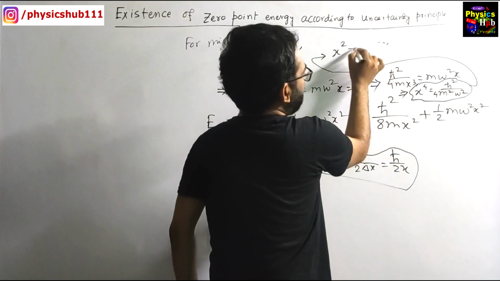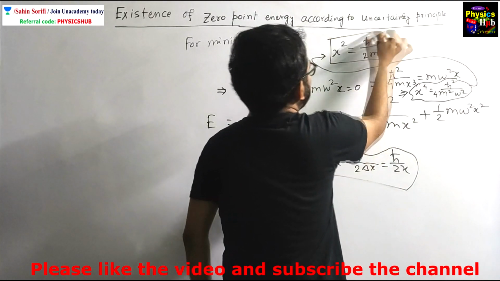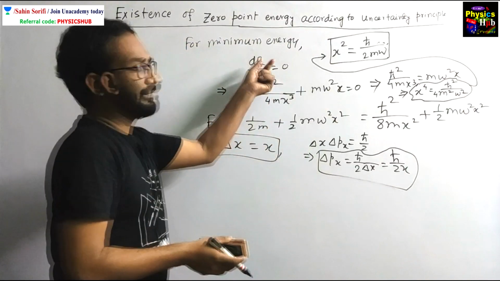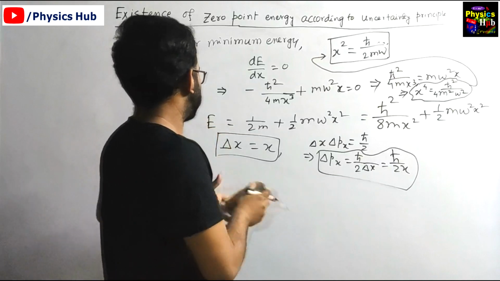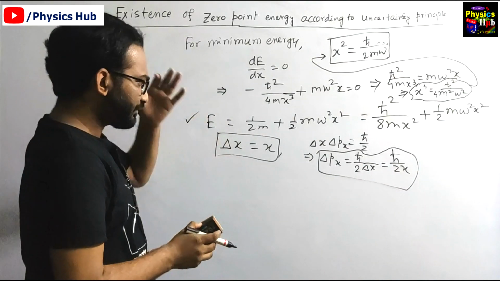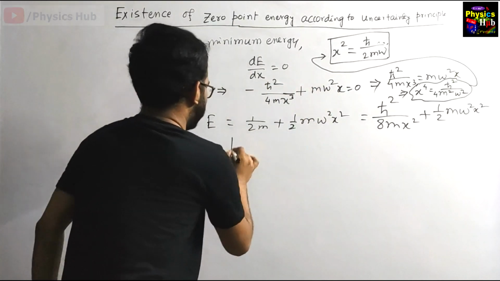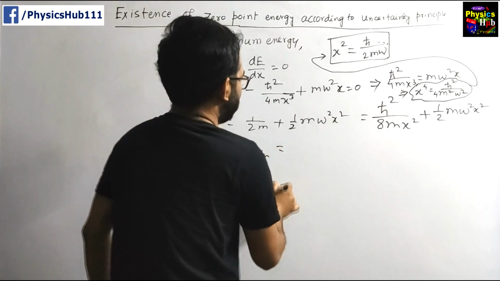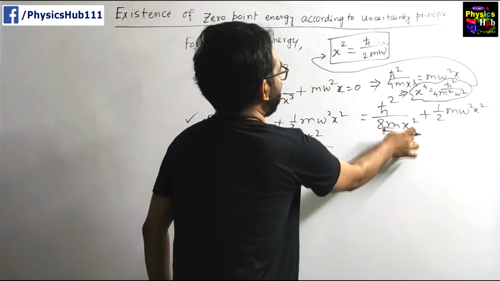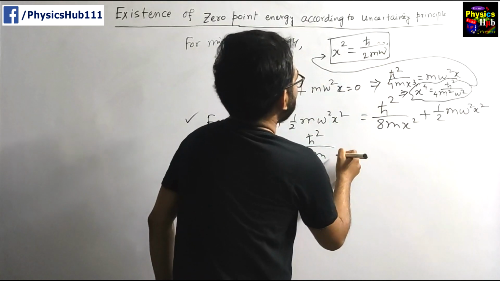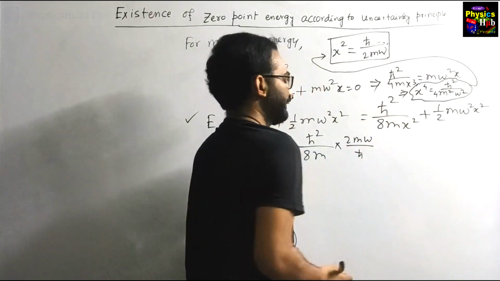So from here you can write x square equals h cut upon 2m omega. For this value we can expect the minimum energy. Just replace the value in this expression of energy. We are writing the value of E minimum, the ground state energy. This equals h cut square divided by 8m x square. X square equals h cut by twice m omega, so 1 by x square means twice m omega upon h cut.